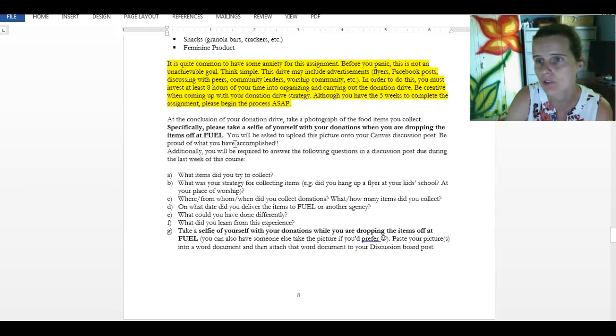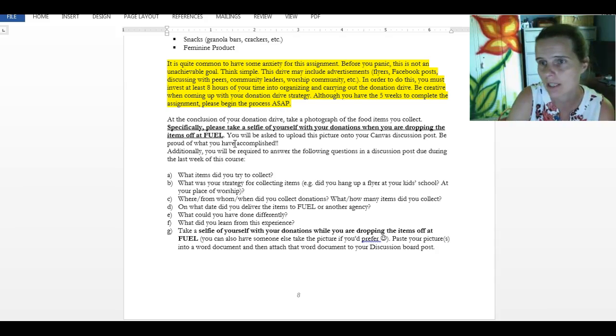It is not uncommon for students to have some anxiety about this assignment. Conducting a donation drive can seem overwhelming. I don't want it to feel overwhelming. It is definitely doable. Think about how you want to conduct this. Think about what the best way is for you to collect these donations. That might involve